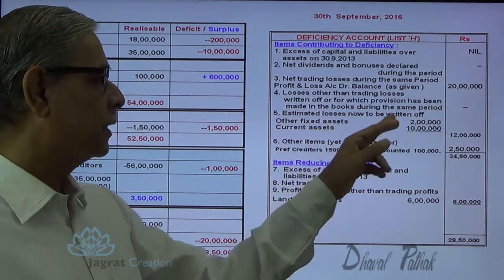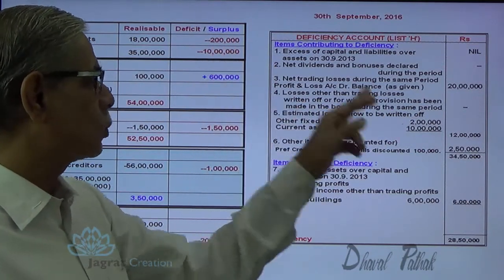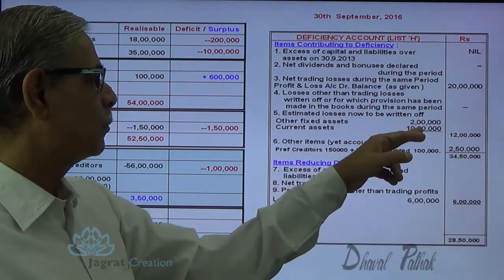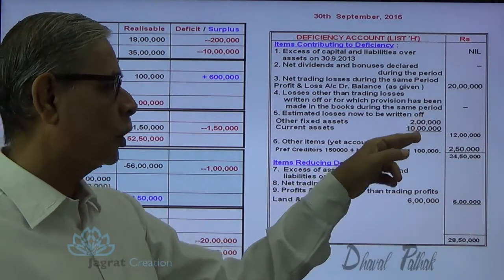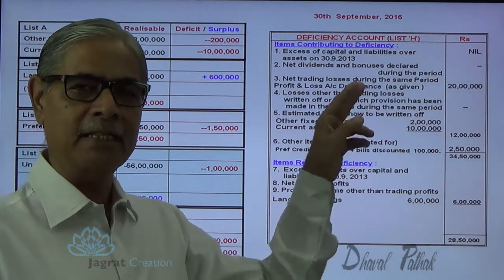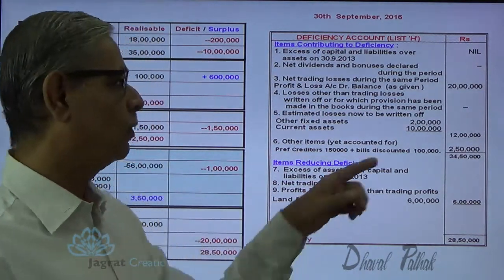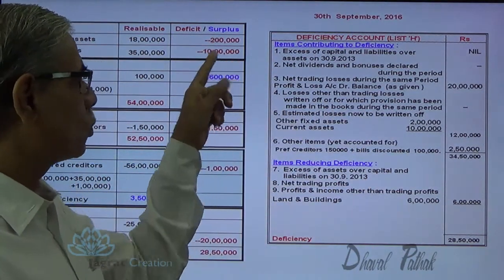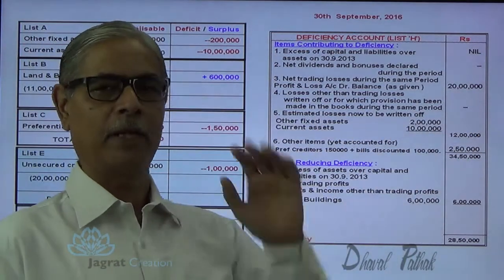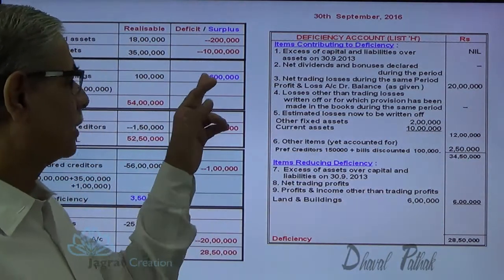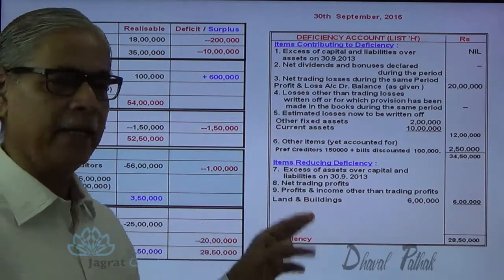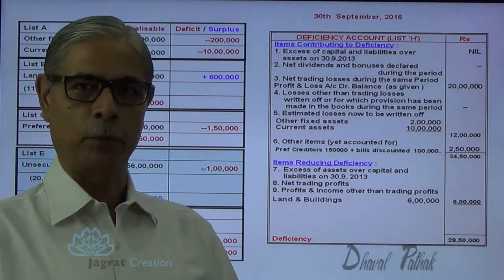Estimated loss to be written off on other fixed assets 2 lakhs and current assets 10 lakhs. So this is the loss, a deficit that has arisen because the realizable value of this asset is less than the book value. So these two items are to be recorded in point number 5. This 6 lakhs in point number 9. Two points, 5 and 9, I have explained to you.